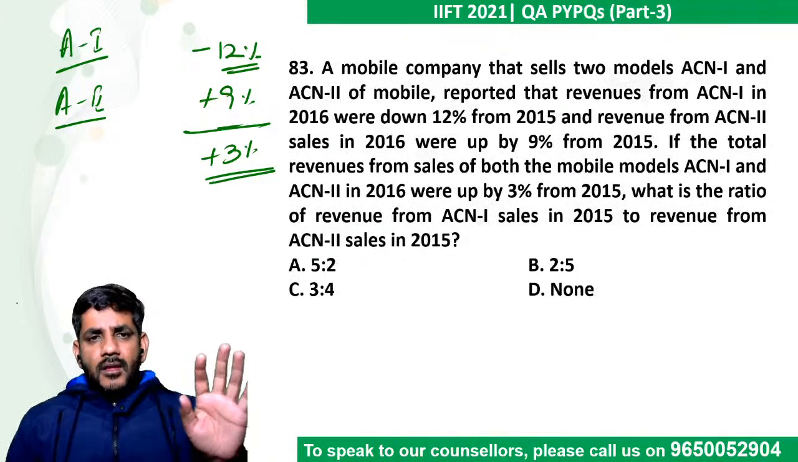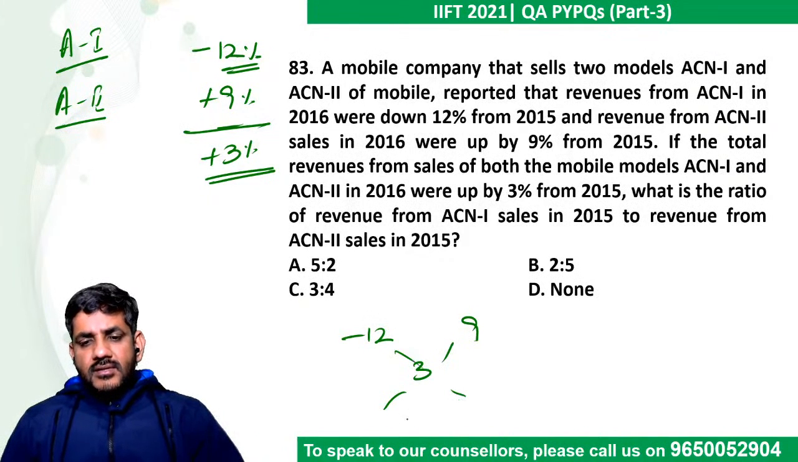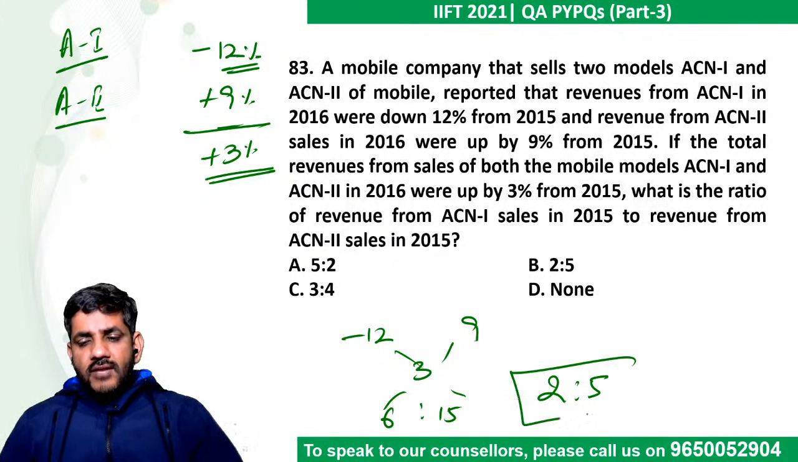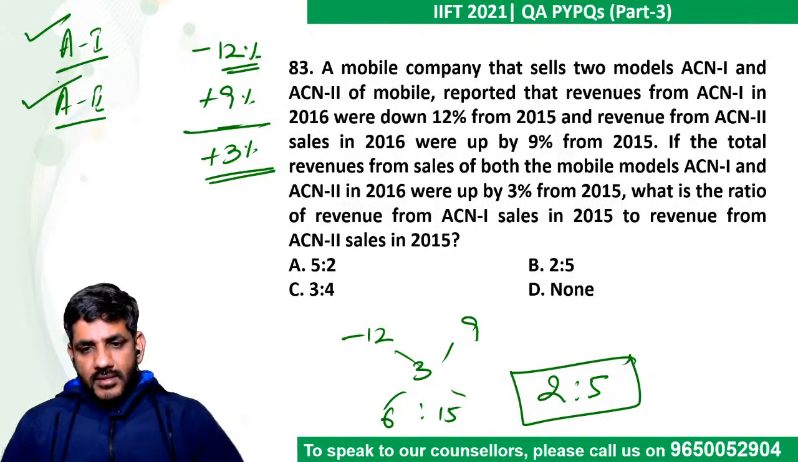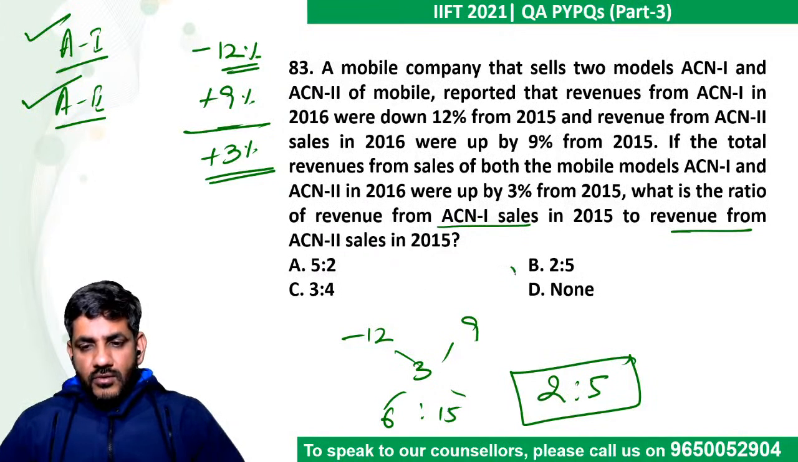In one category, it is going down by 12%. In one category, it is going up by 9%. But on an average, it is going up by 3%. So minus 12, plus 9, 3. This gives me the difference as 6:15. So 2:5 would be the ratio of the cost of all these mobiles to the cost of all these mobiles. What is the ratio of the revenue from ACN 1 to the revenue from ACN 2? The cost is basically revenue only. So the answer is 2:5.